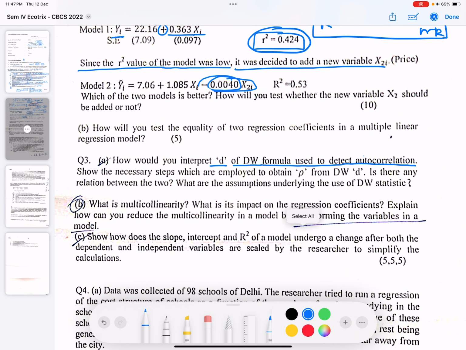So we know, okay, let's read the question first. Show the necessary steps which are employed to obtain rho from D. Is there any relation between the two? What are the assumptions underlying the use of Durbin-Watson statistic? So it is highly expected that they would ask you a question on this.